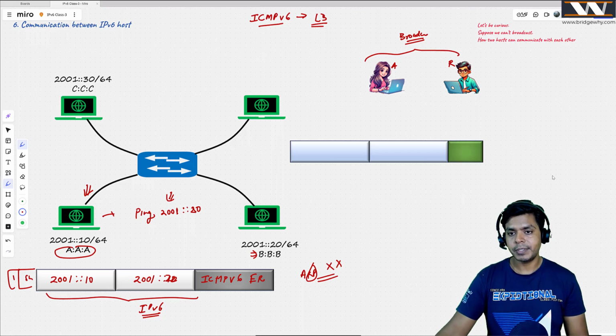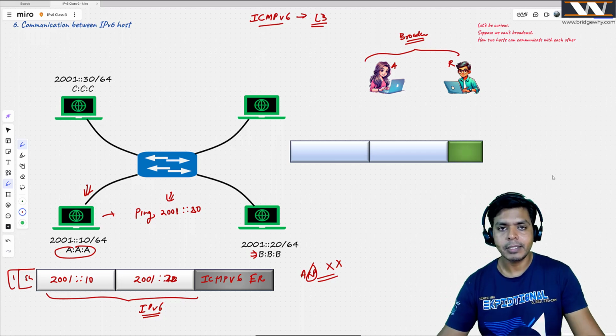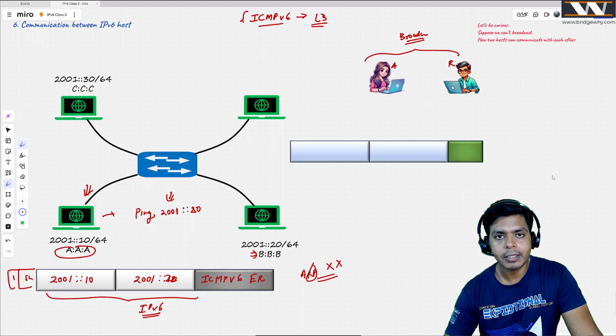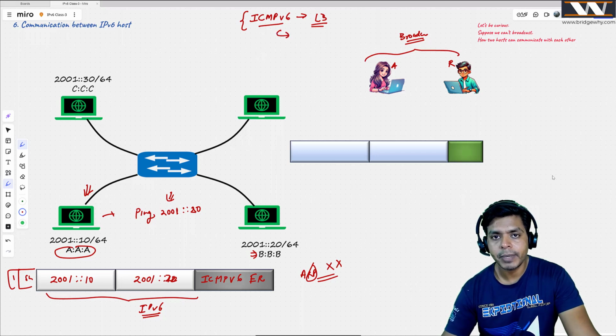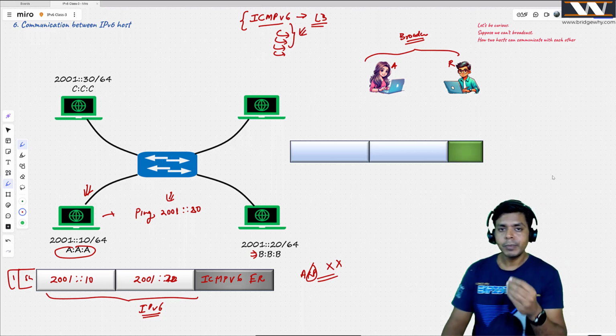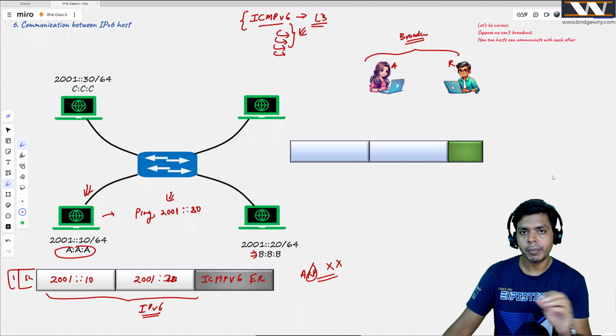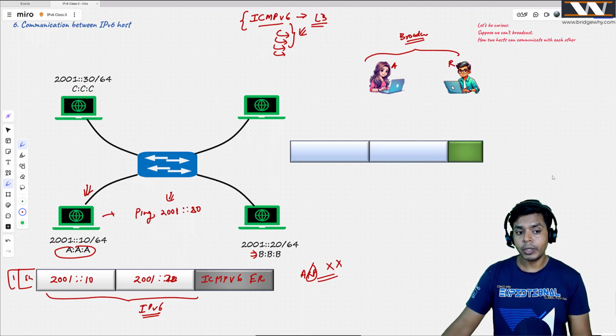So what these guys have done, these guys have taken or created some more messages. For example, ICMP had echo request, echo reply, time exceeded message, right? And fragmentation message. So many things are there. So they have developed few more messages. I am not going to talk about the names of them because names are confusing. Let's not talk about names. Now I think you understand the problem, right? If you get the problem, I think then you can build the system.